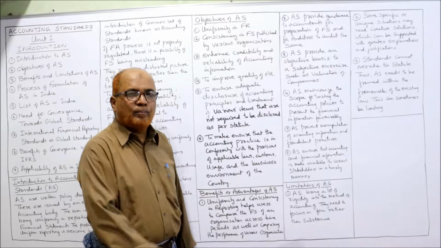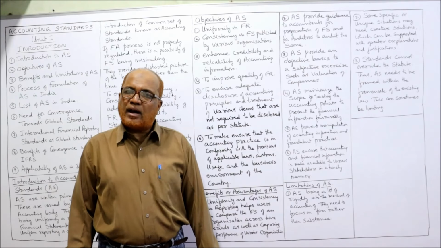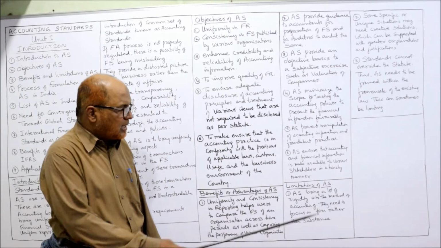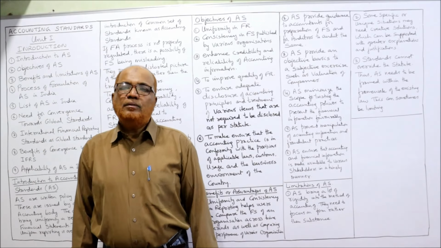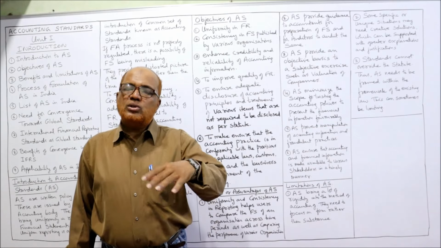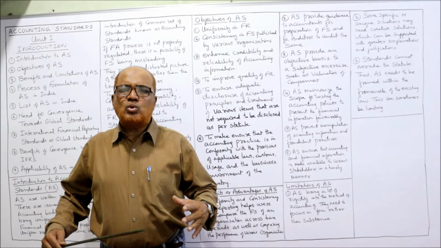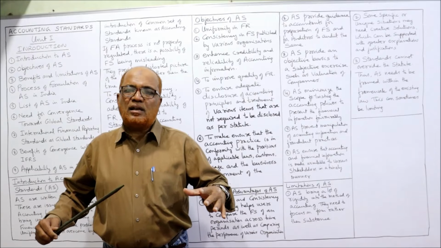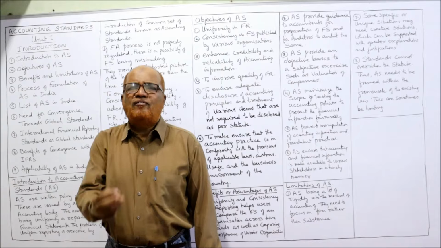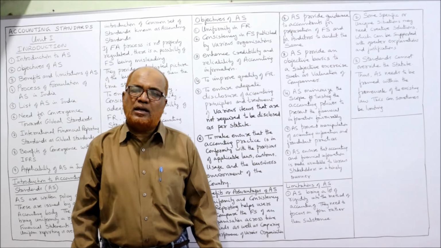So, these are only a few benefits. There are many benefits apart from this of accounting standards. The last topic in this video I am going to explain is the limitations of accounting standards. We should not think that there are only advantages. The accounting standard will also suffer from some limitations. But these limitations are not so serious. That is the reason we can say benefits far exceed limitations. Few limitations are there, but many advantages are there of accounting standards.